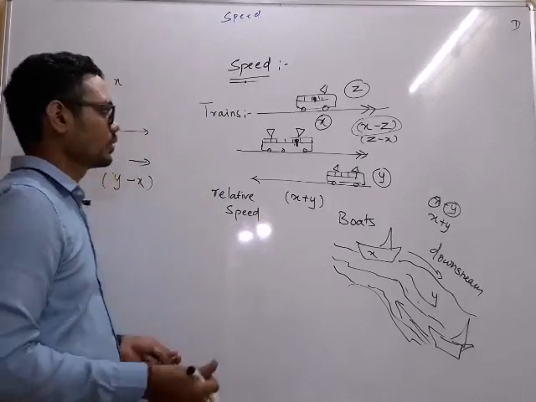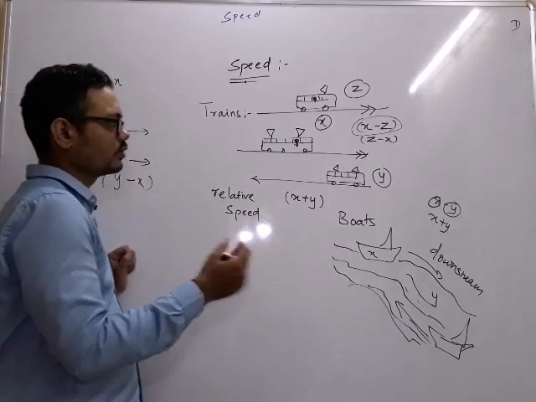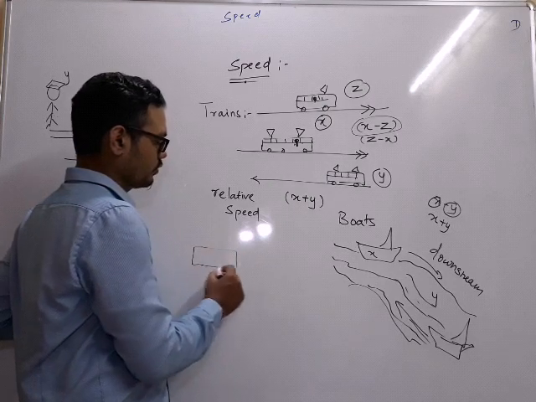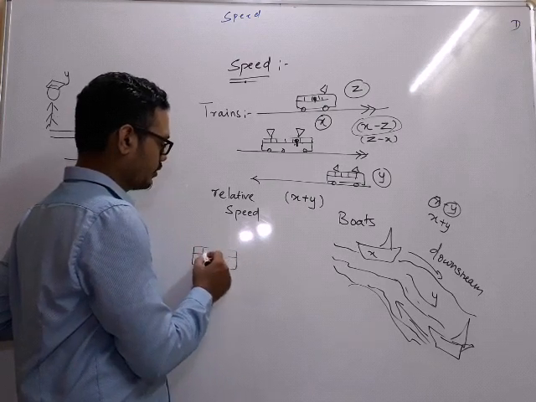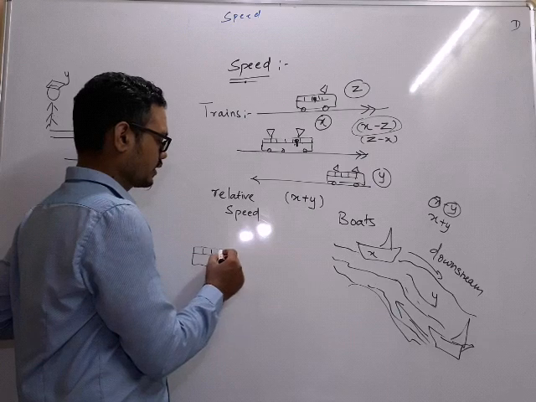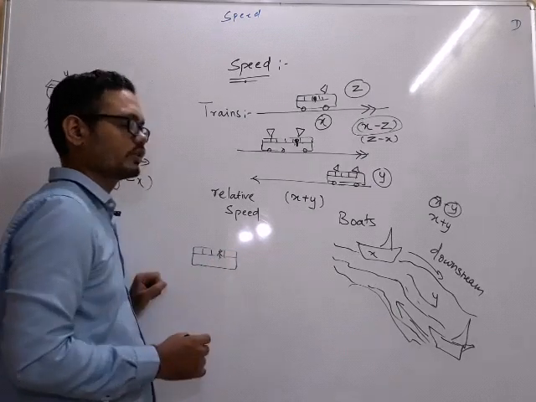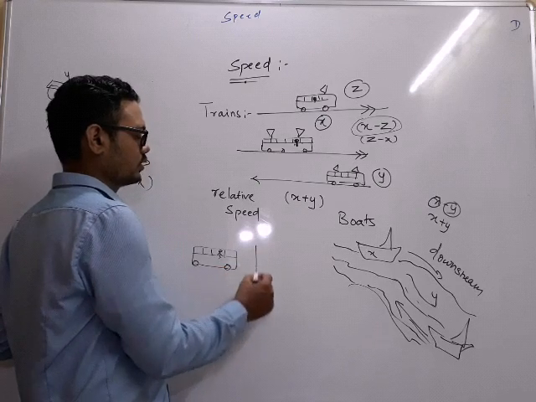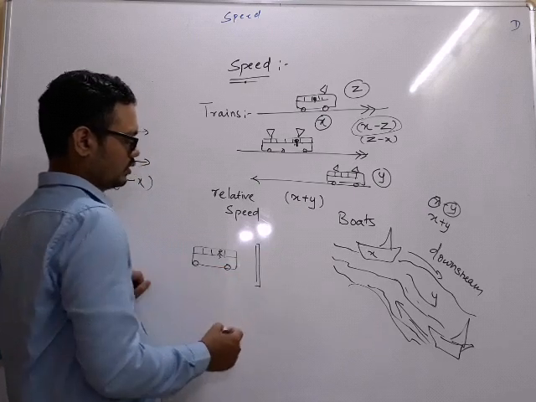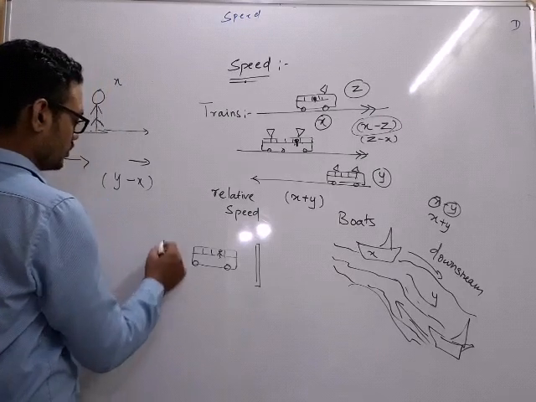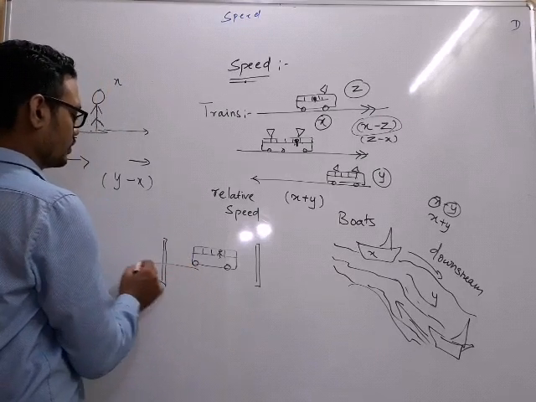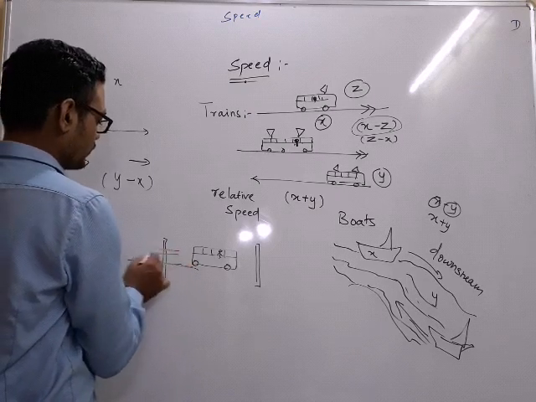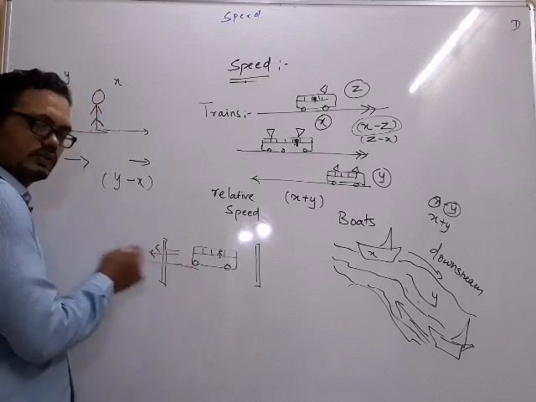Now, one more thing. In terms of train, one more logic. There is always a discussion of poles and platform and things like that. These are very standard and common question. Now when a train is crossing a pole, I don't know if this side is visible. Okay, if it's crossing this pole, it's moving in this direction. It is moving in this direction, it has crossed with a good amount of speed in this direction.